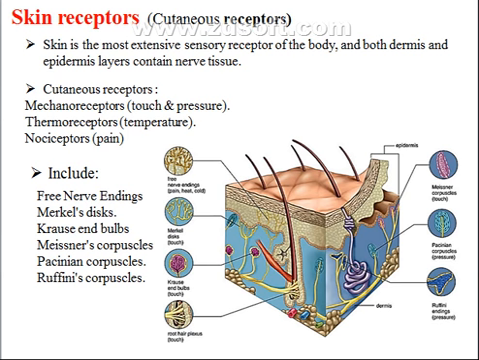The first one is mechanoreceptors, which respond to mechanical stimuli such as touch and pressure, thermoreceptors for temperature, and nociceptors for pain. And these receptors include free nerve endings, Merkel discs, Krause end bulbs, Meissner's corpuscles, Pacinian corpuscles, and Ruffini corpuscles. And this figure shows these receptors.